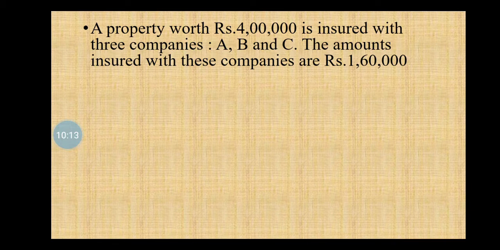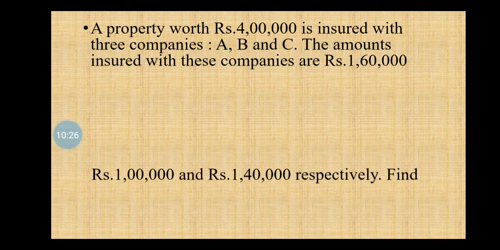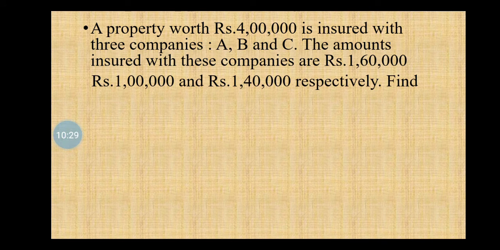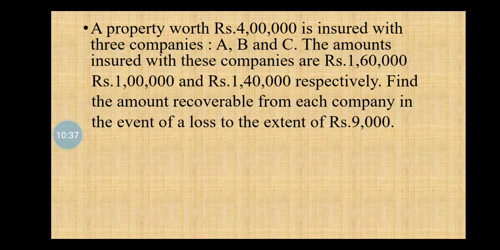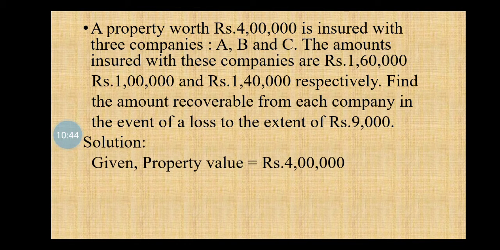A property worth rupees 4 lakh is insured with three companies A, B and C. The amounts insured with these companies are rupees 1,60,000, rupees 1 lakh and rupees 1,40,000 respectively. Find the amount recoverable from each company in the event of a loss to the extent of rupees 9,000. Solution: given property value is 4 lakh, loss equals rupees 9,000.